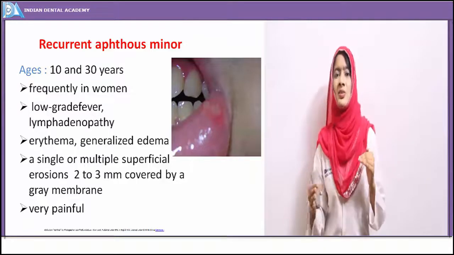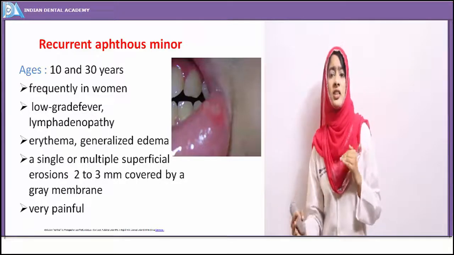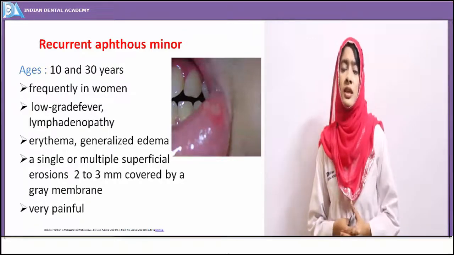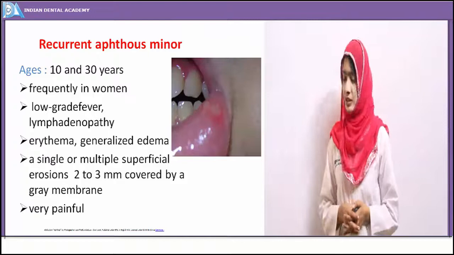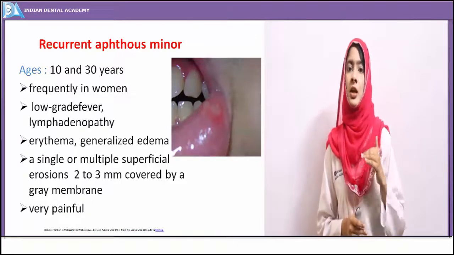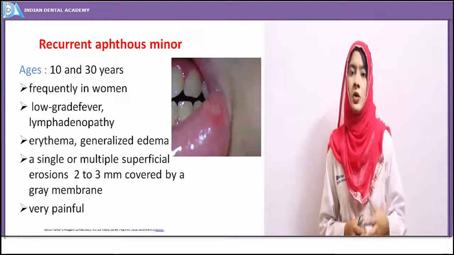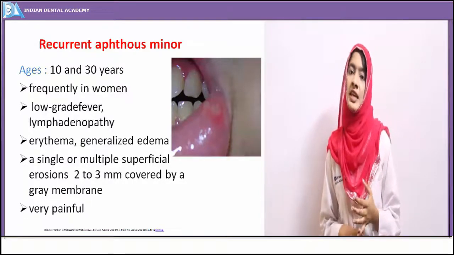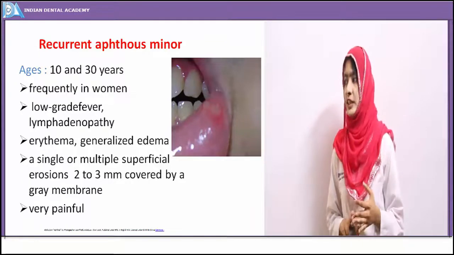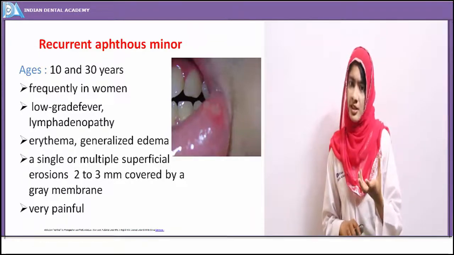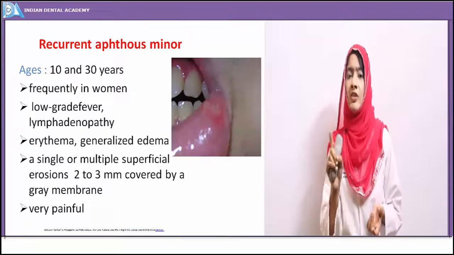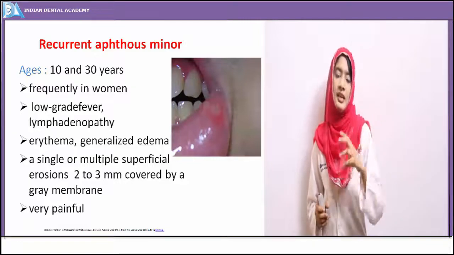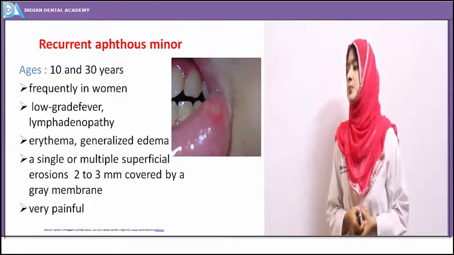I mean, it can be seen at 10 years, 20 years, 30 years, 40 years. At any age, you can just notice this recurrent aphthous minor disease. Prodromal symptoms will be present before even the clinical onset of the ulcer. The patient may be suffering from a low-grade fever, generalized malaise, lymphadenopathy, and before the onset of ulcer, the area will just show inflammation. So it will be erythematous in nature. Then edema develops. Then it leads to development of ulcer.